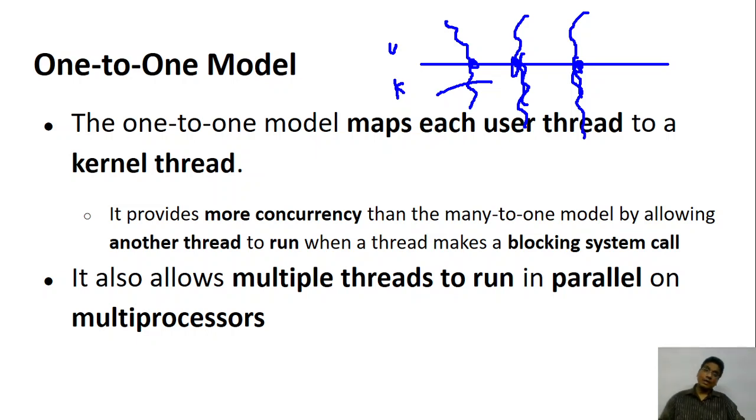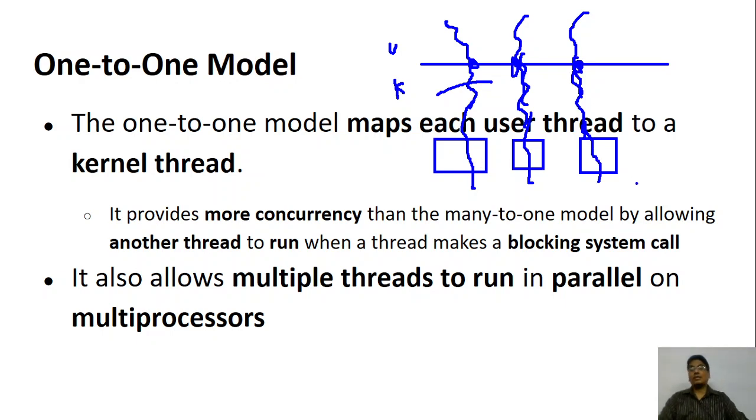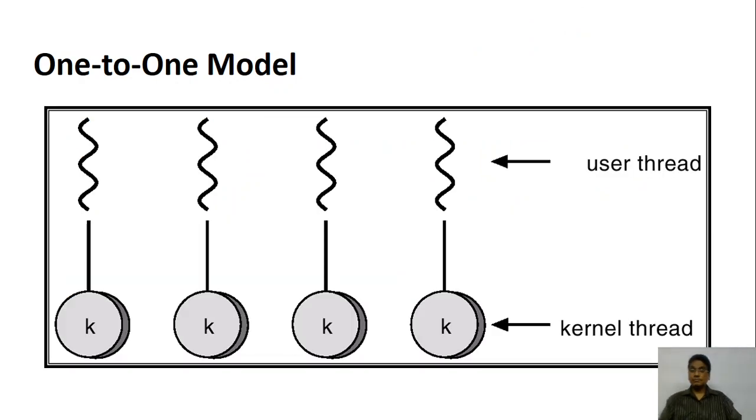Again, if you have a system with many microprocessors or CPUs, these kernel threads can run on multiple CPUs or processors. So you really get parallel execution in terms of multiple processing. This is the general idea about the one-to-one model, wherein you have a user thread which is directly mapped to a kernel thread.